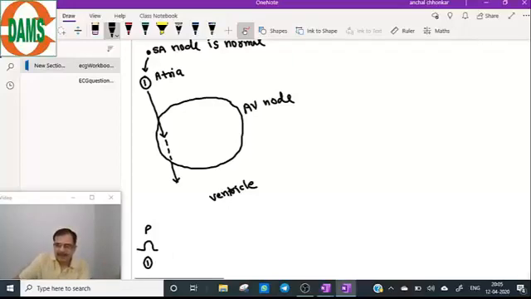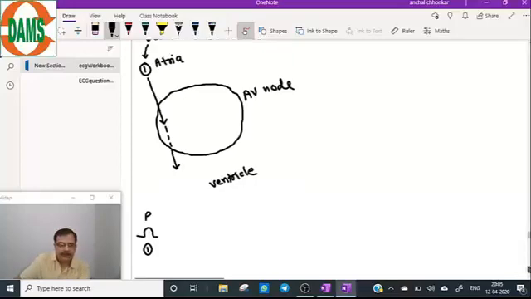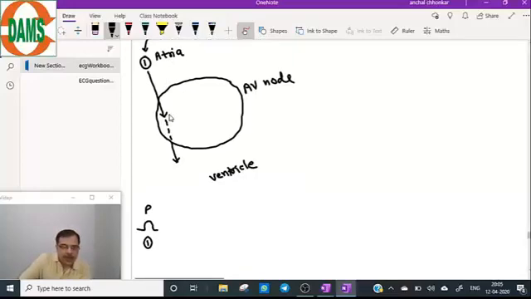Atrial impulse goes to the AV node, and it will travel the AV node slowly. So the PR interval will be prolonged. So here is 1, 2, 3.